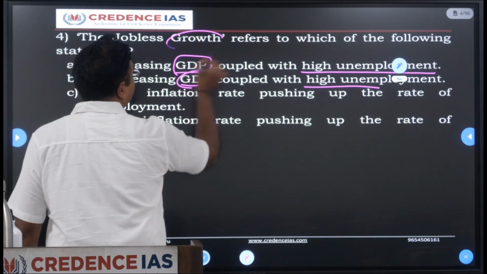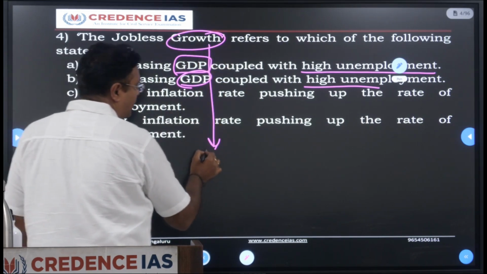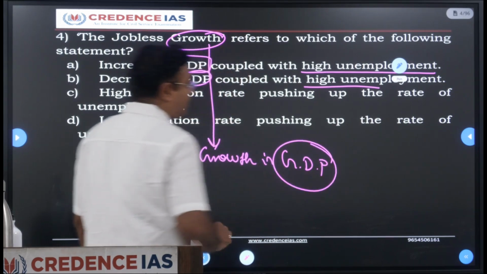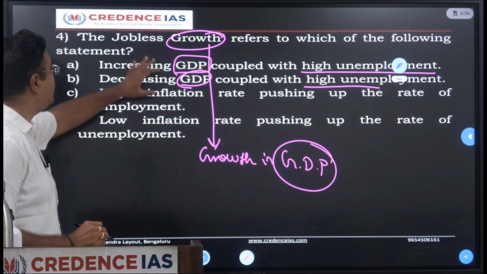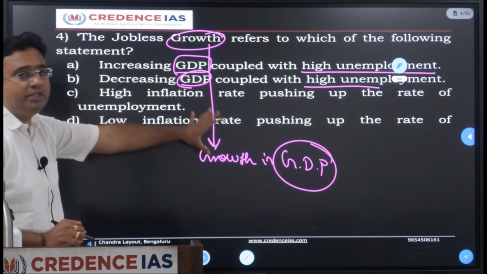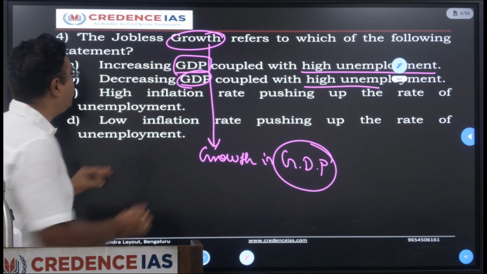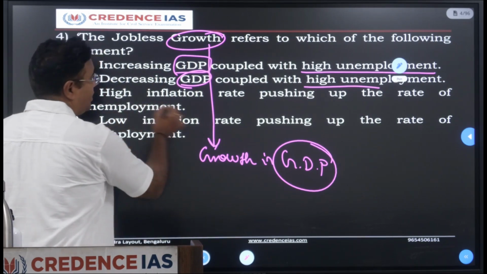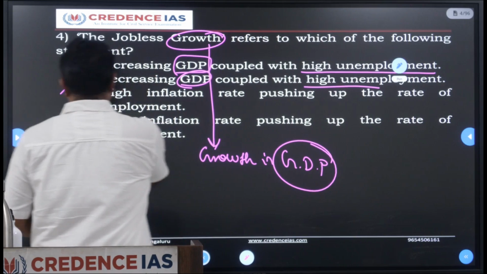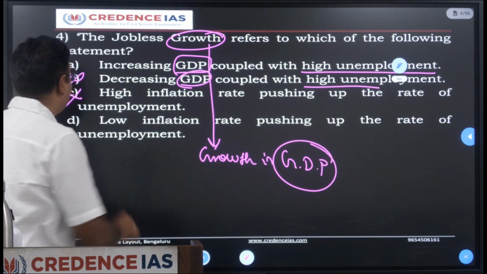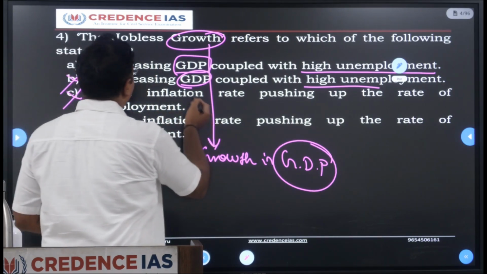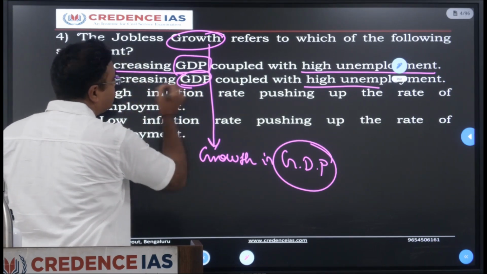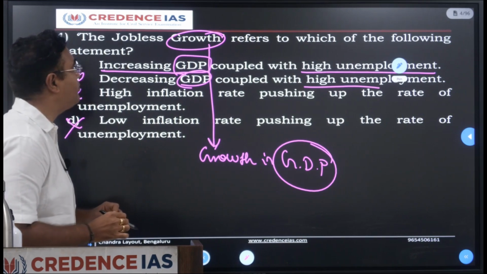So growth means, you understood, right? Growth is nothing but the growth in the GDP, or economic aspect of a country, which is measured in terms of GDP. Growth is nothing but an increase in the GDP. Decreasing is wrong, right? Next, a high inflation rate pushing up the rate of unemployment doesn't arise at all. Low inflation doesn't arise at all. So what it talks about is increasing the GDP coupled with high unemployment.